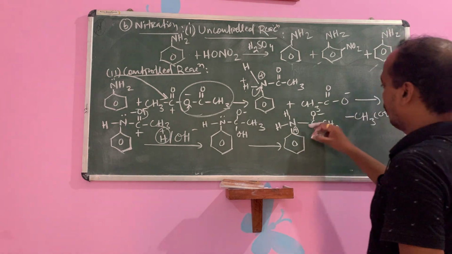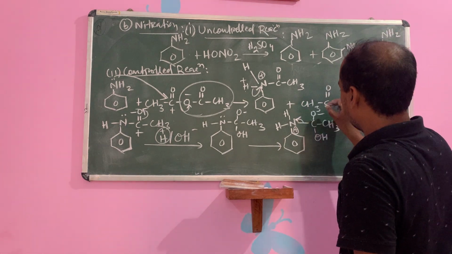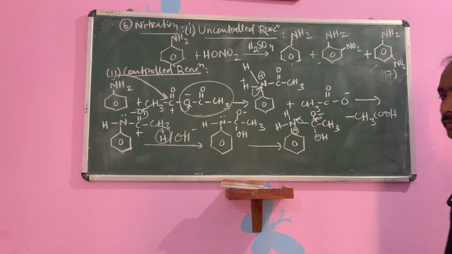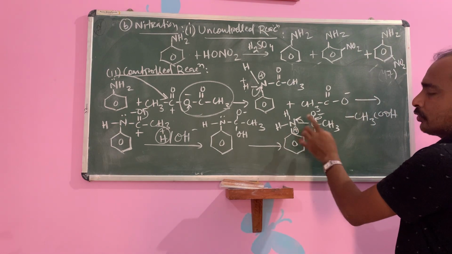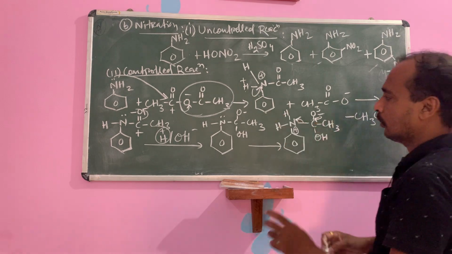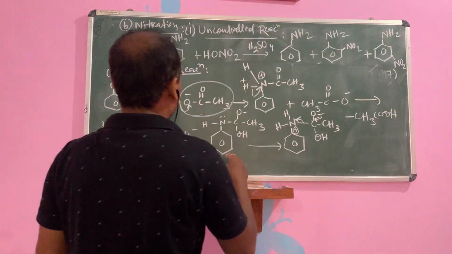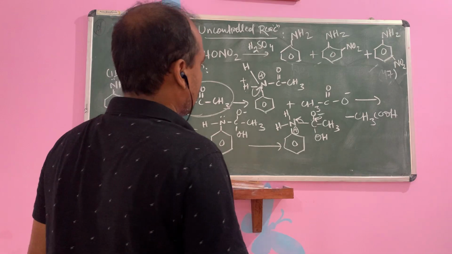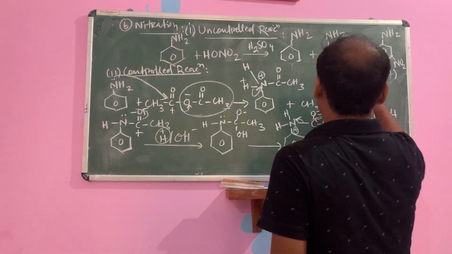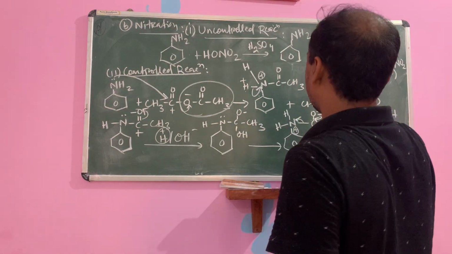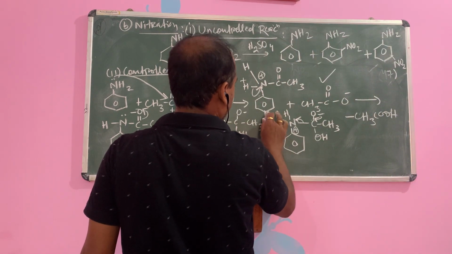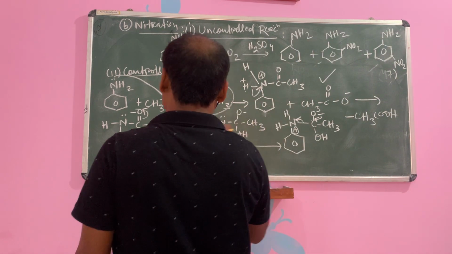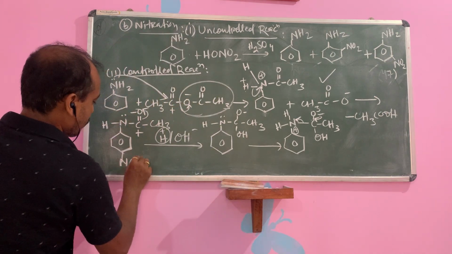Okay. Then what will happen? It accepts the bond. It forms a double bond. This is the interesting part. It will accept the bond because nitrogen is more electronegative. Before this step, you do the nitration. After formation of this, you do the nitration. After treating this one, it will form NO2 also, no?